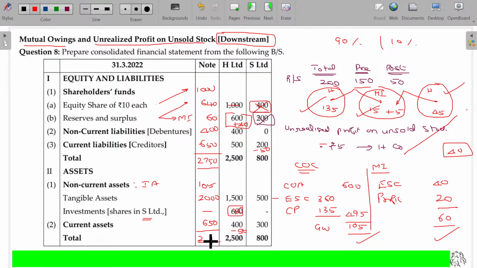2,750. Here stock value should also be subtracted. It should be posted twice. No, I missed it. Minus 5. So this is 645. Make a note of it. Double entry should be adjusted in the holding company as well as in stock. Should reduce the stock as well as profit of the holding company both. Is that okay? Stock value also be reduced, profit also be reduced. Clear? Yeah, make a note of it.